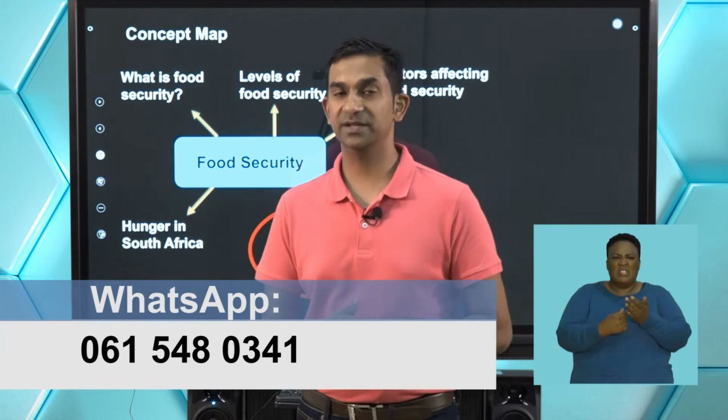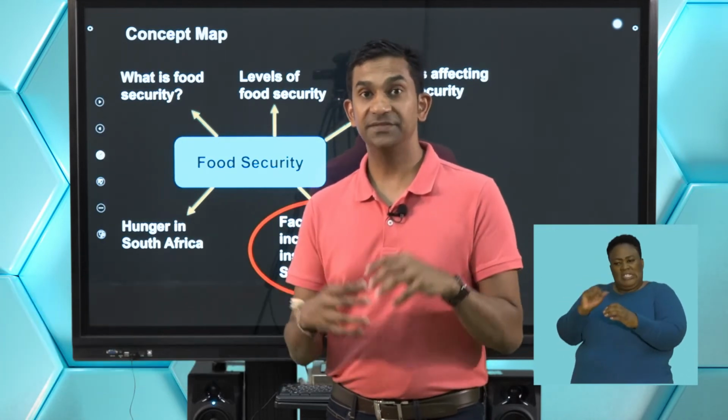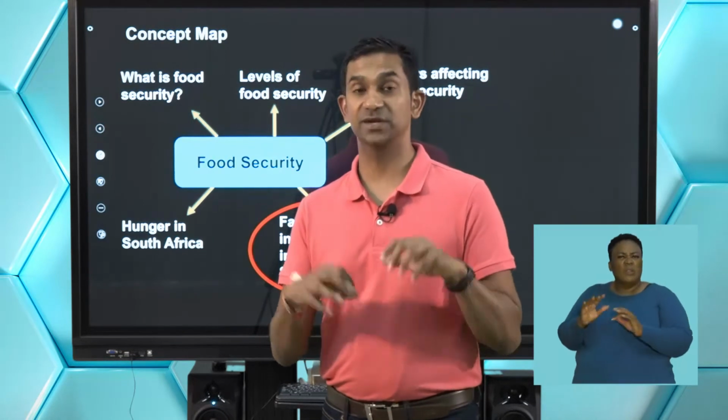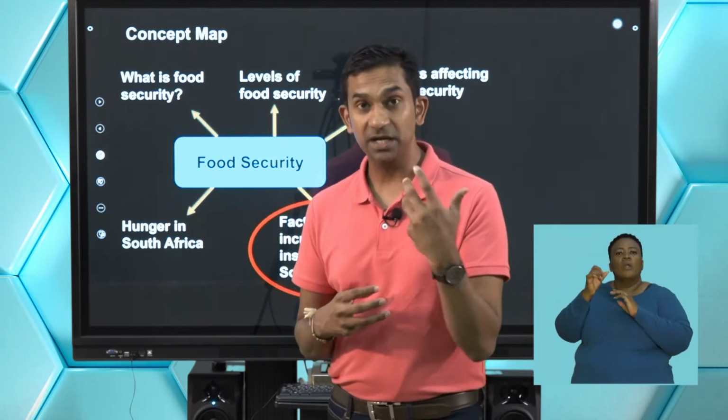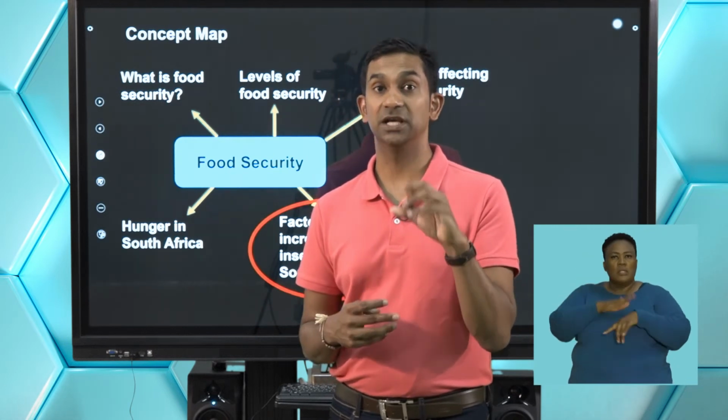So we've looked at food security. We were discussing what are the factors that affect food security globally. Let's look at some of the factors that are affecting food security in the context of South Africa. And I think it's important that we understand the context of what is happening in our country. And I think it's important that we consider these when we look at food security globally.